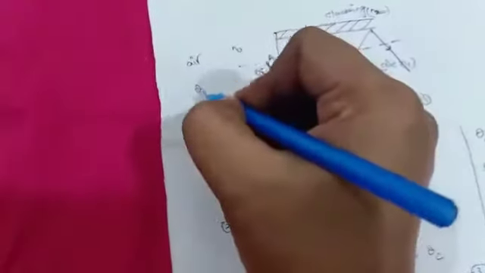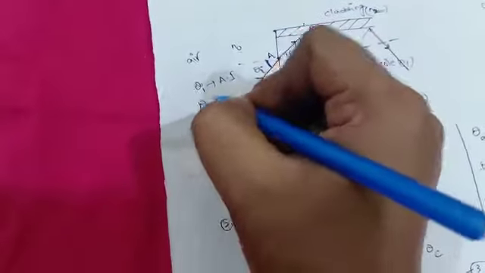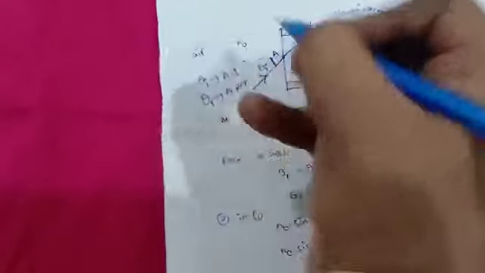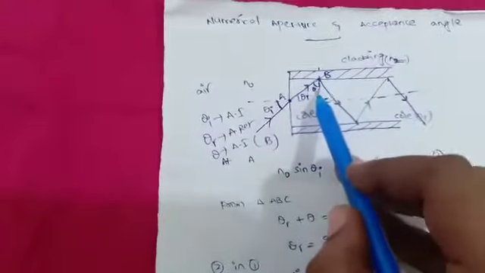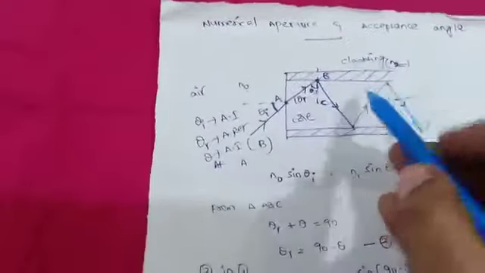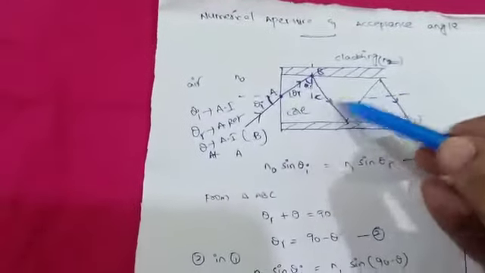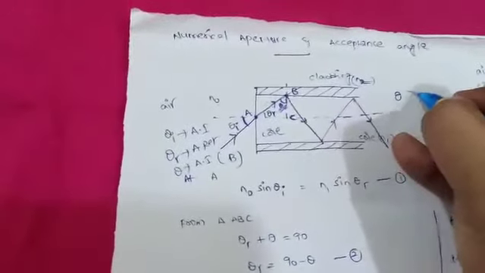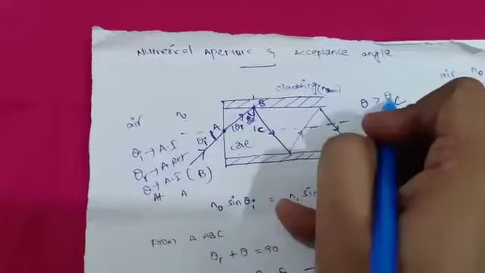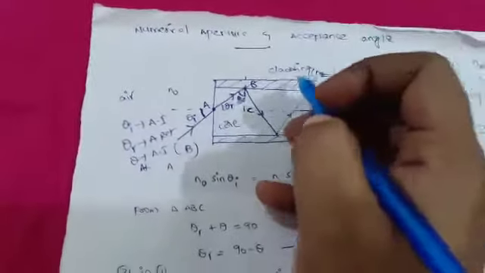So there are three: theta I, the angle of incidence; theta R, the angle of refraction; and theta, which is also the angle of incidence at B. When this theta is greater than the critical angle, then total internal reflection takes place and the ray touches the cladding at the lower surface. Clear? This is very important. When this theta is greater than theta C, then total internal reflection takes place.